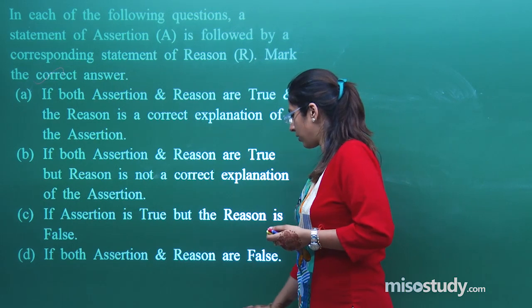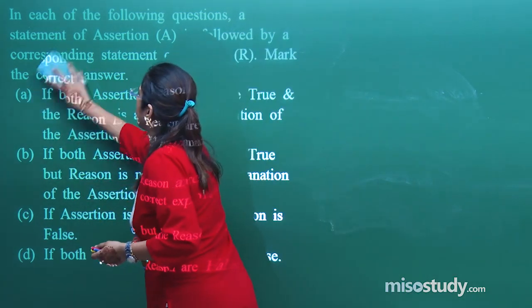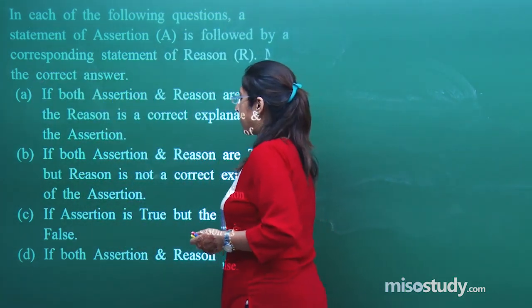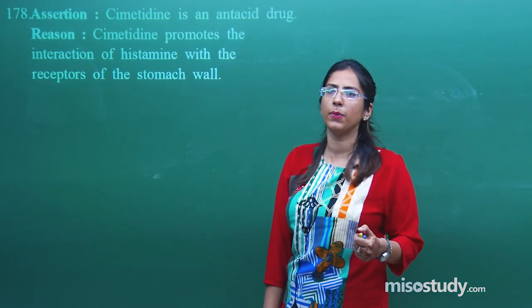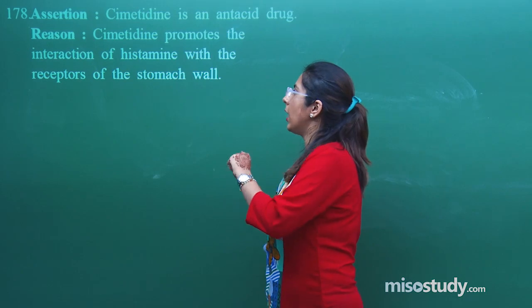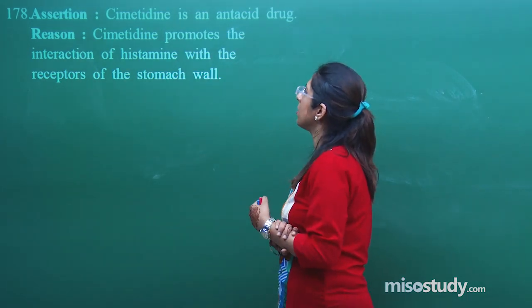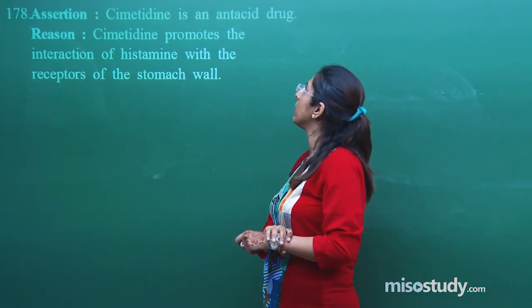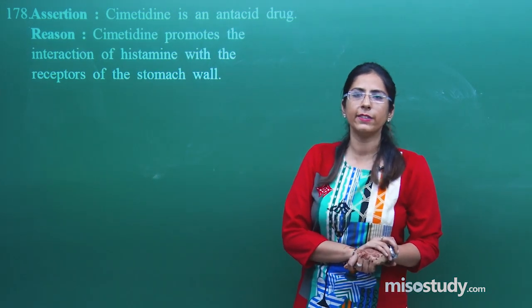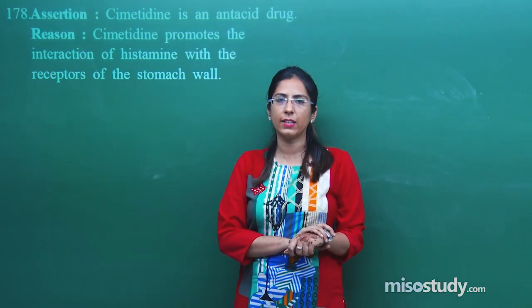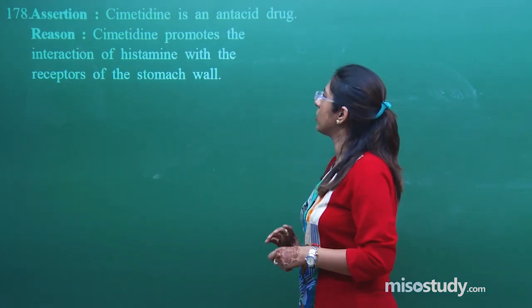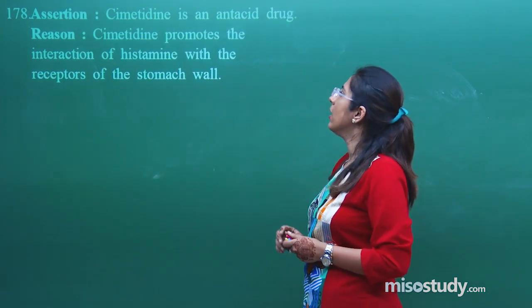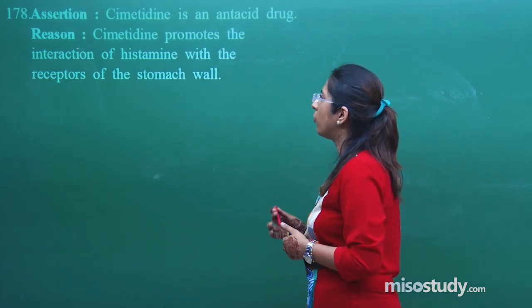The next question is of assertion reason type again, so the 4 options A, B, C, D will be given. Now let's talk about question number 178. Again, the assertion is that cimetidine is an antacid drug. Is it right or wrong? This is absolutely right. Now, the reason says cimetidine promotes the interaction of histamines with the receptor of stomach wall.